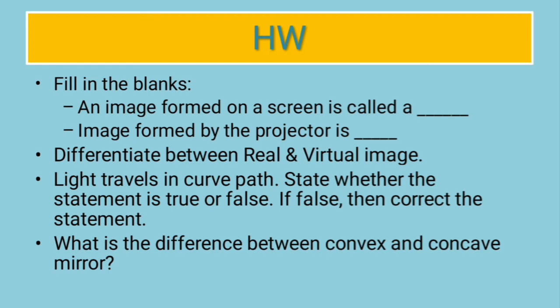This question might be asked in the next session also, because there will be a few more points of difference between convex and concave mirror. You will be able to solve them because they are right from the video itself. If you have watched it carefully, you will be easily able to solve these questions. So that was all for today.